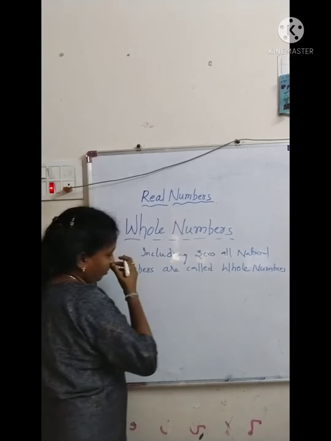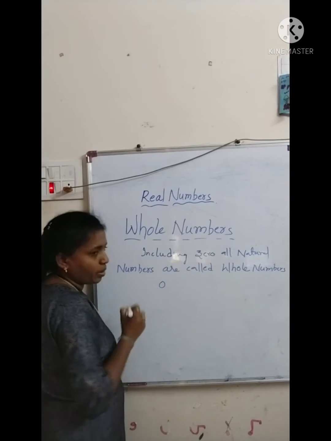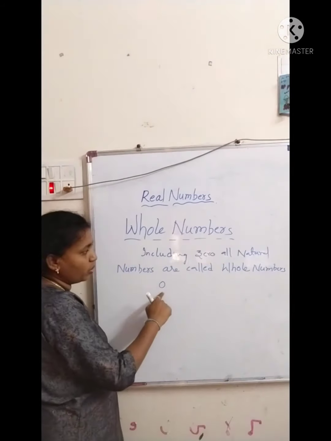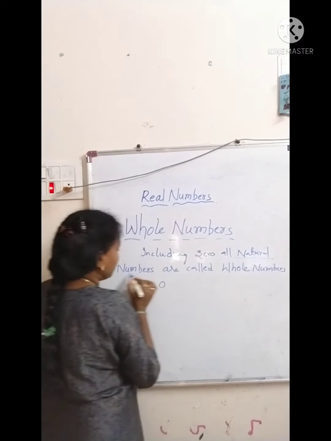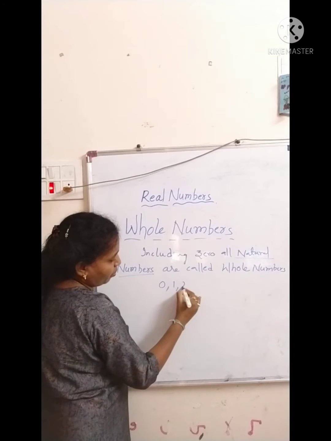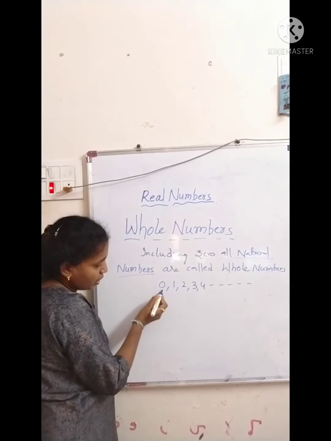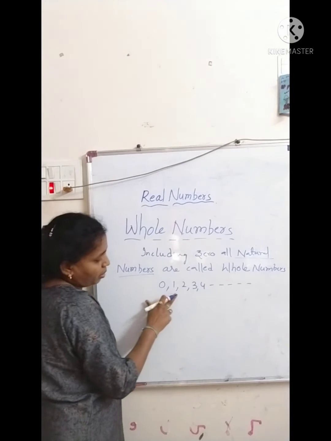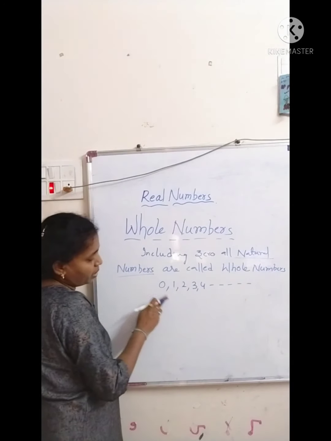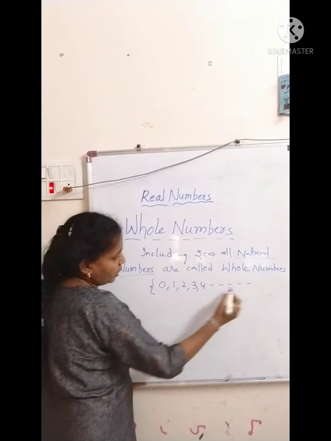You take 0, and the remaining part is natural numbers, 1, 2, 3, 4, and so on. Including 0, all natural numbers are called whole numbers.